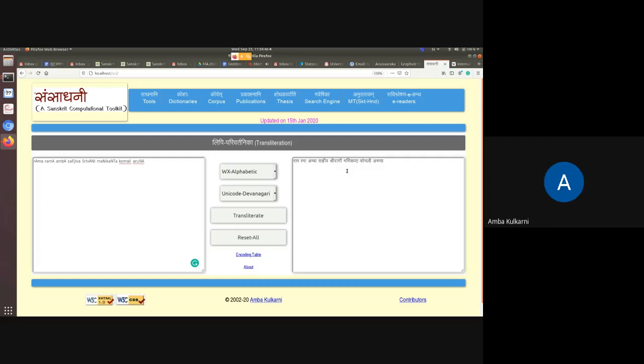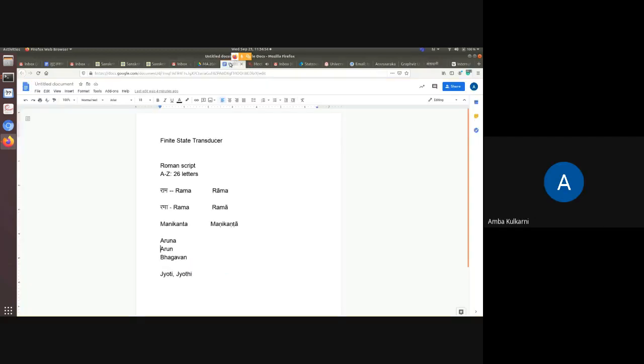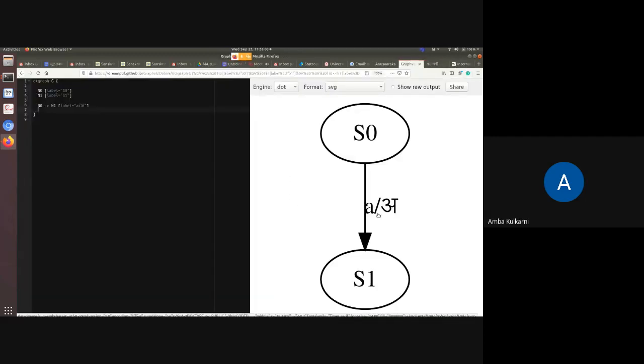And all this is done through this finite state transducer. So in a finite state transducer, we need to give rules of such kind for all 52. Okay. That's it.